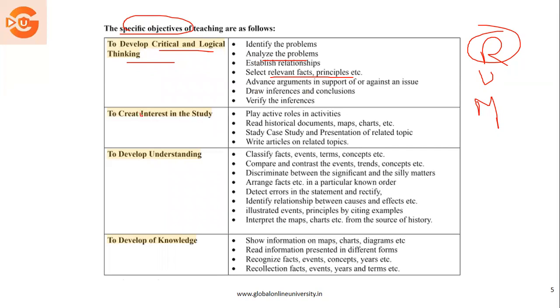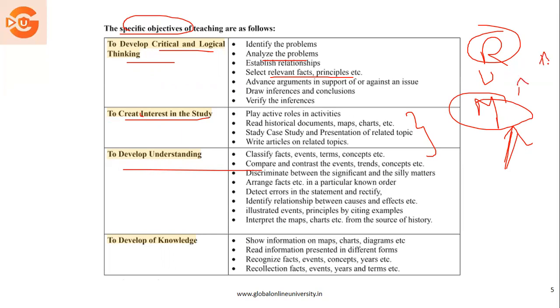Then that is to create interest in the studies. This is also very important, that unless and until the student takes the studies seriously, it will definitely impact his learning process. To develop an understanding level, because see, memory level is just an initiative of teaching, but without memory level we can't go ahead. So the memory level is important, but it should later push the child towards the understanding level and then the reflective level. If that doesn't happen, it will be difficult for a child to proceed further.